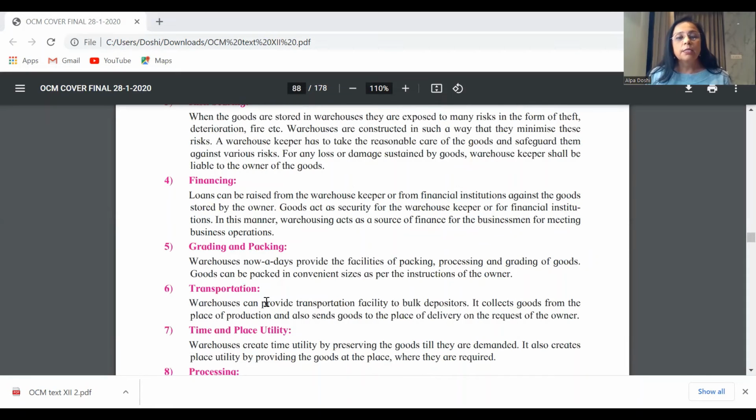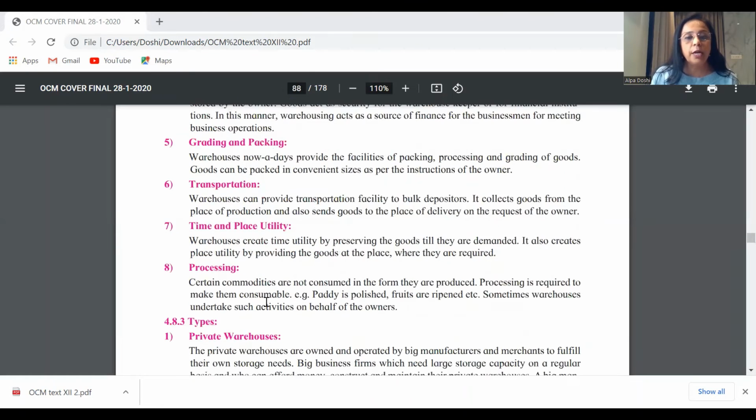And thus, since warehousing creates time utility to products, it gives place utility to products, warehousing is said to be an important business service. So you see how we've taken head points, we've taken important sentences. You've learned these answers anyways. Now you have to write it in the format of a justify answer. So just a simple bit of practice, I'm sure, should be enough.